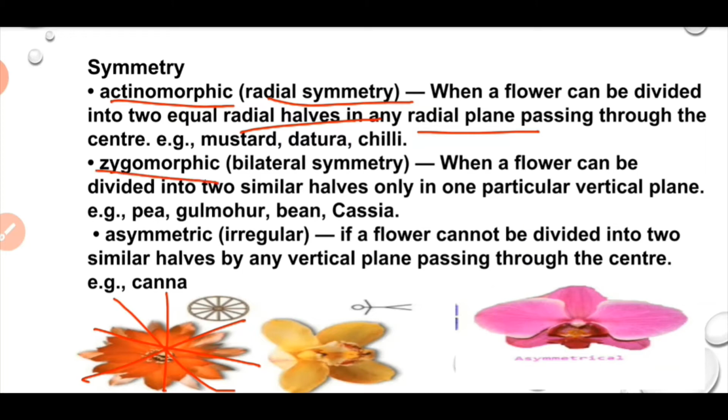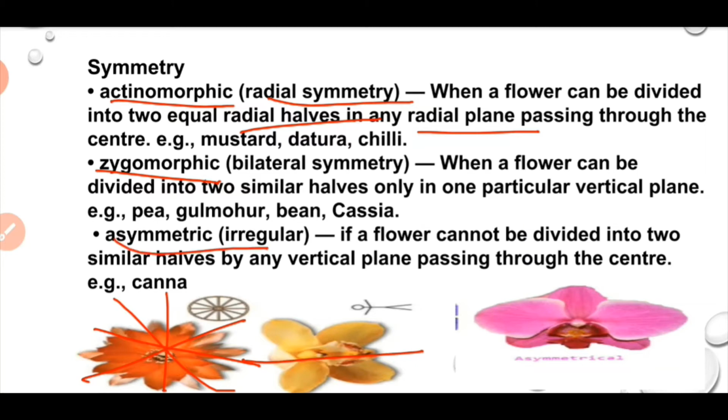Zygomorphic symmetry, also called bilateral symmetry, is when a flower can be divided into two similar halves only in one particular vertical plane. If it can be cut in only one plane, then it is known as bilateral symmetry, for example in pea, gulmohar, acacia, bean.